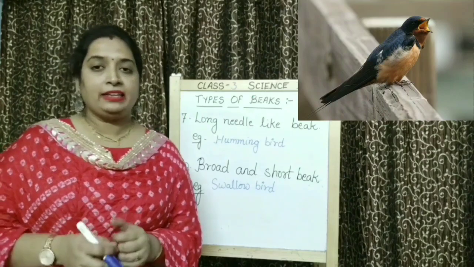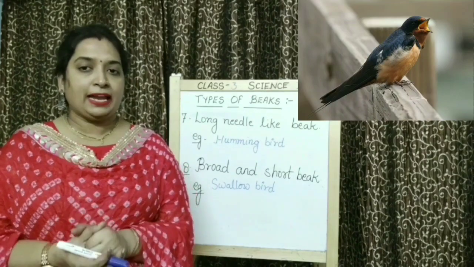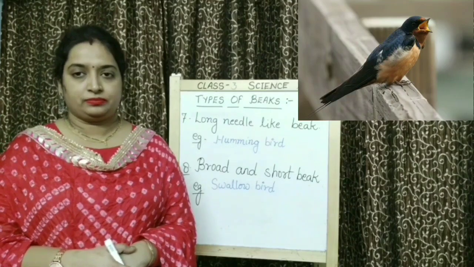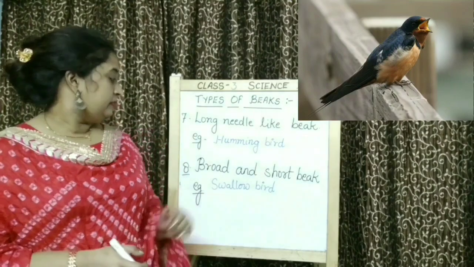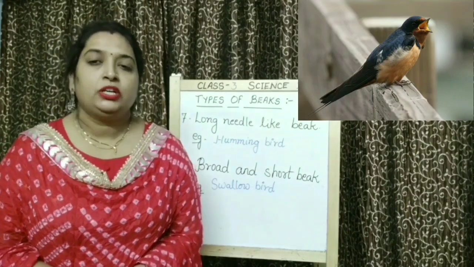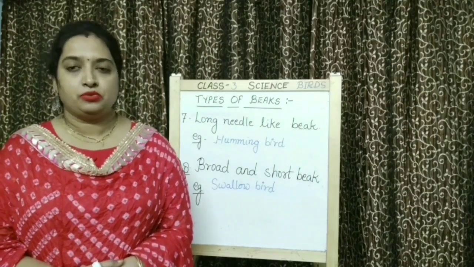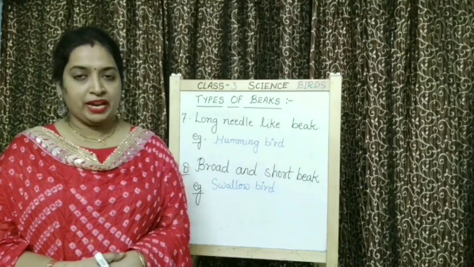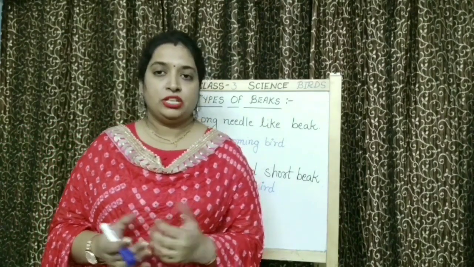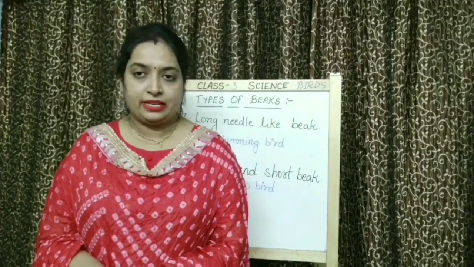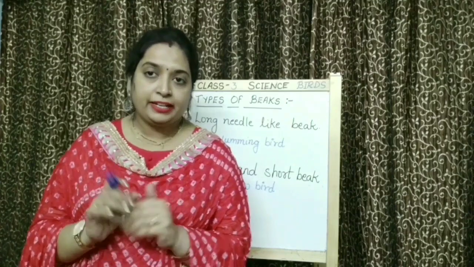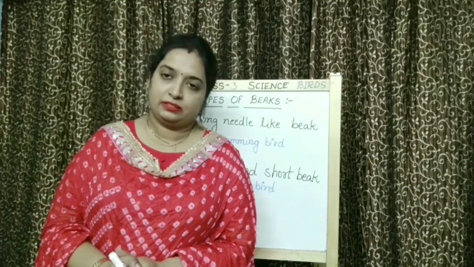So, while flying, any insect which is flying, it gets stuck in its beak. In this way, this broad and short beak helps a swallow bird to take its food. Right? So children, it was about different types of beaks in birds. We have studied around 8 types of beaks in birds.